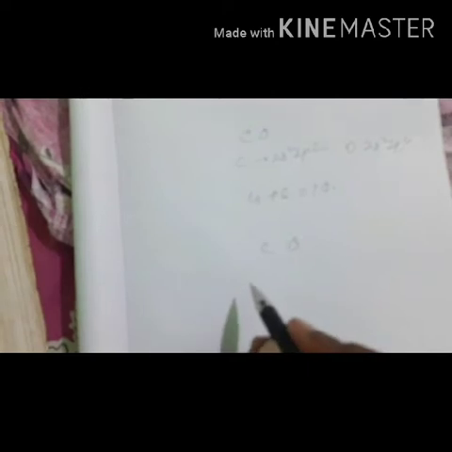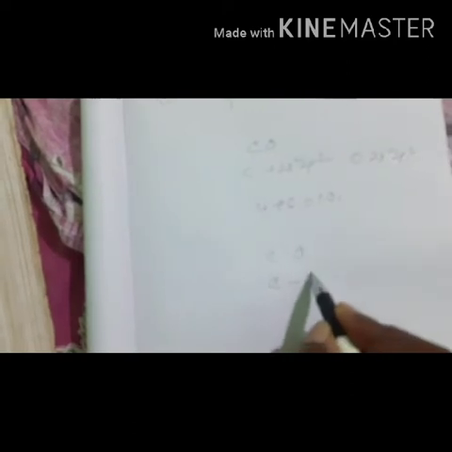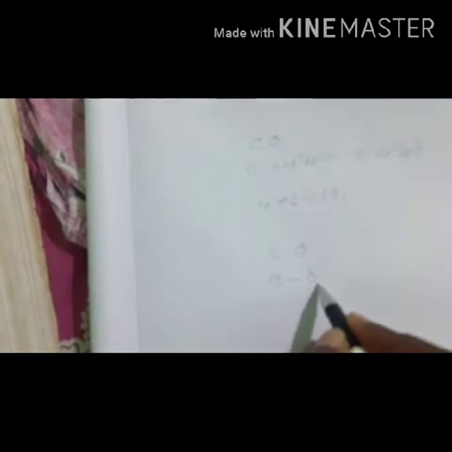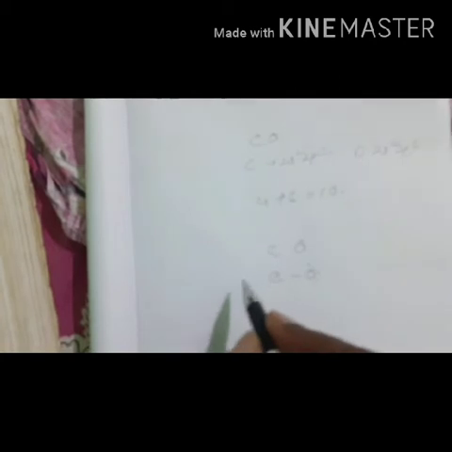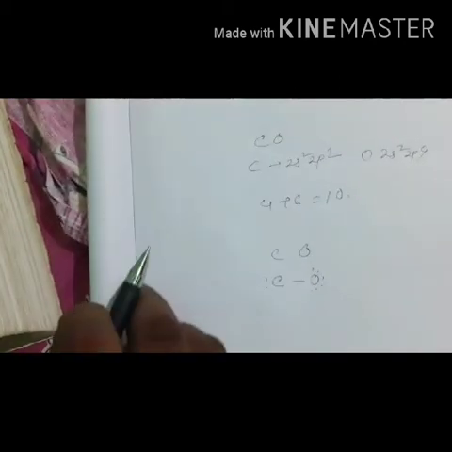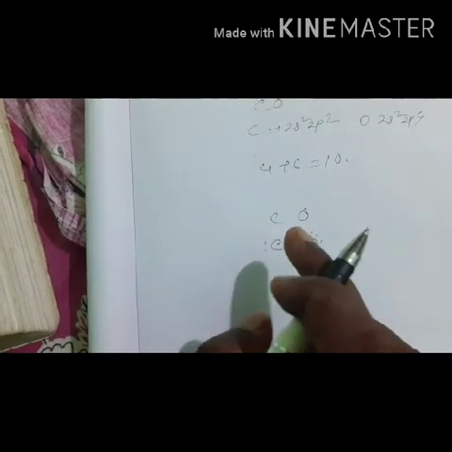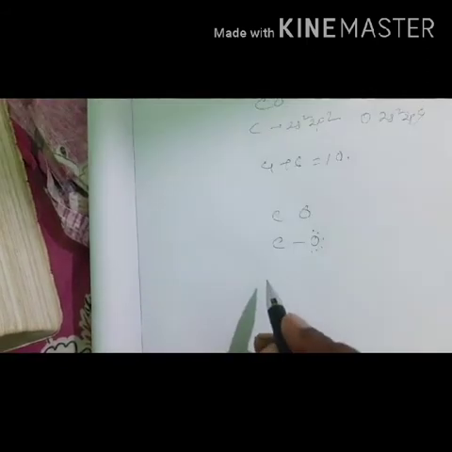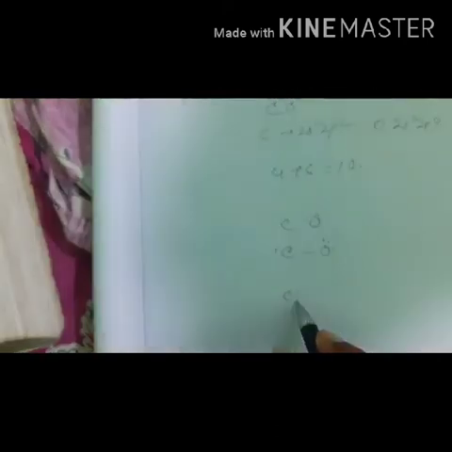Now draw a single bond between the carbon and oxygen and complete the octet on O. The remaining 2 electrons are lone pairs on carbon. This does not complete the octet on carbon, and hence we have a triple bond between the carbon and oxygen atom. Let us write it this way, with a triple bond.